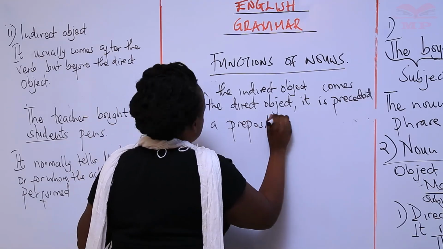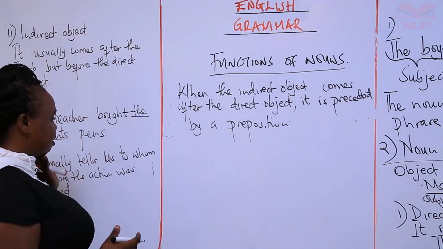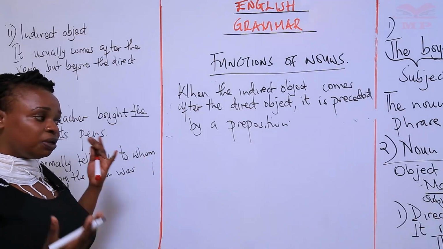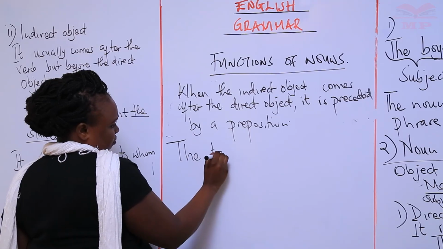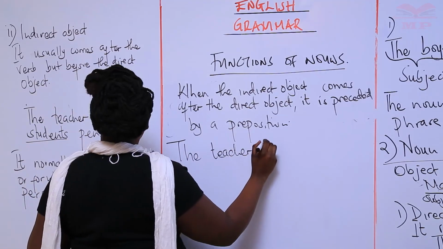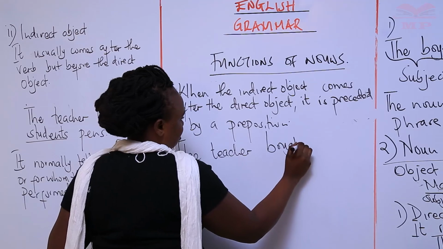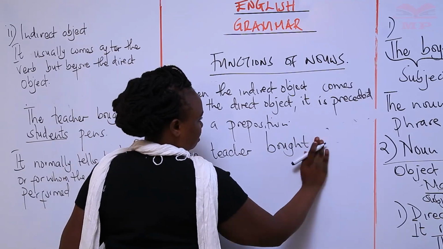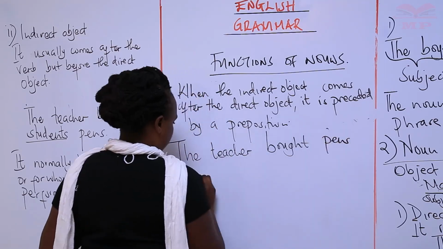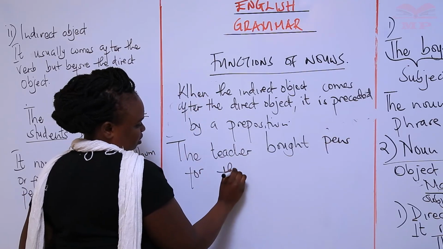The sentences can be interchanged, but still we have two objects. For example, the teacher bought pens for the students.